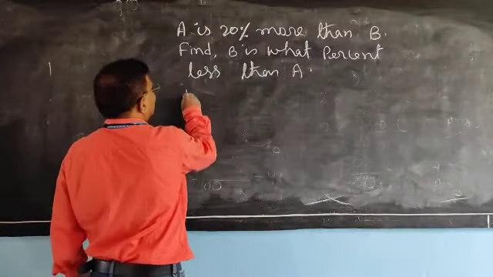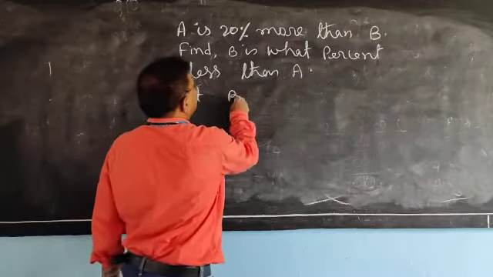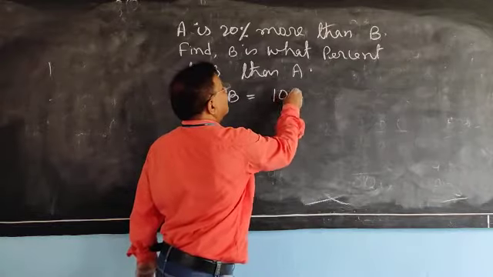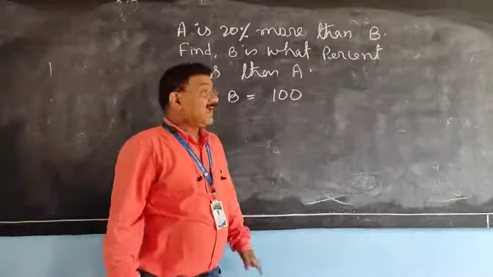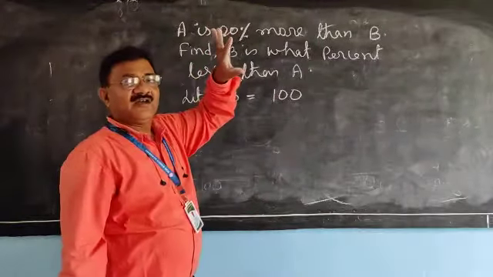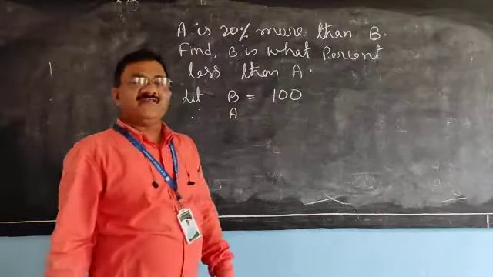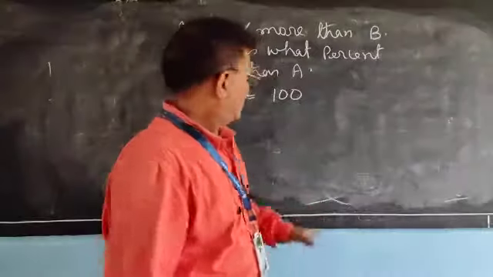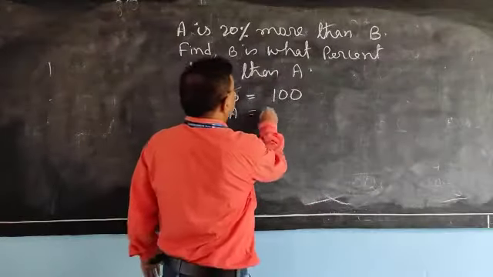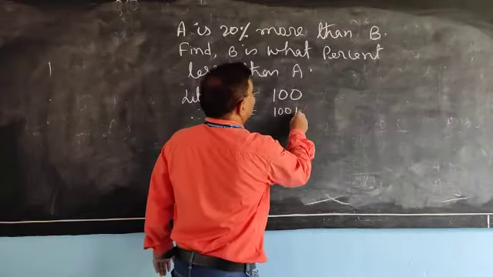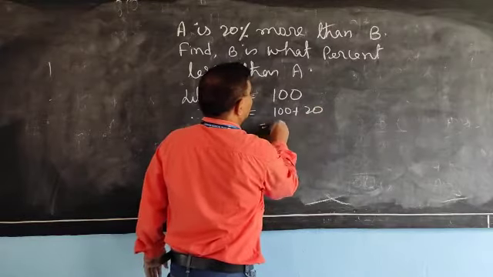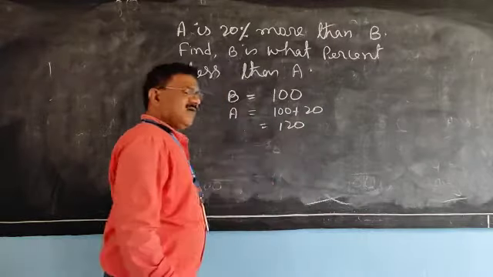Let B be equal to 100. Okay, and A is 20% more. Therefore, 20% of 100 is what? 20. So A is equal to 100 plus 20, which means 120.